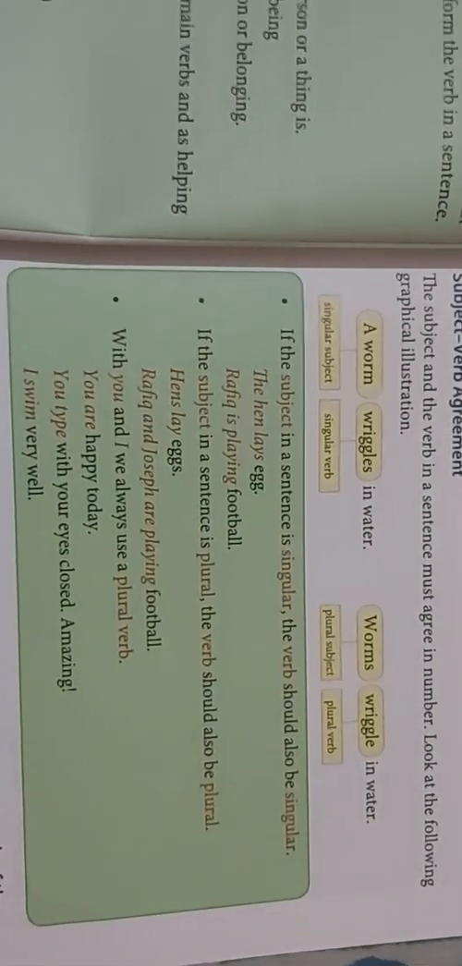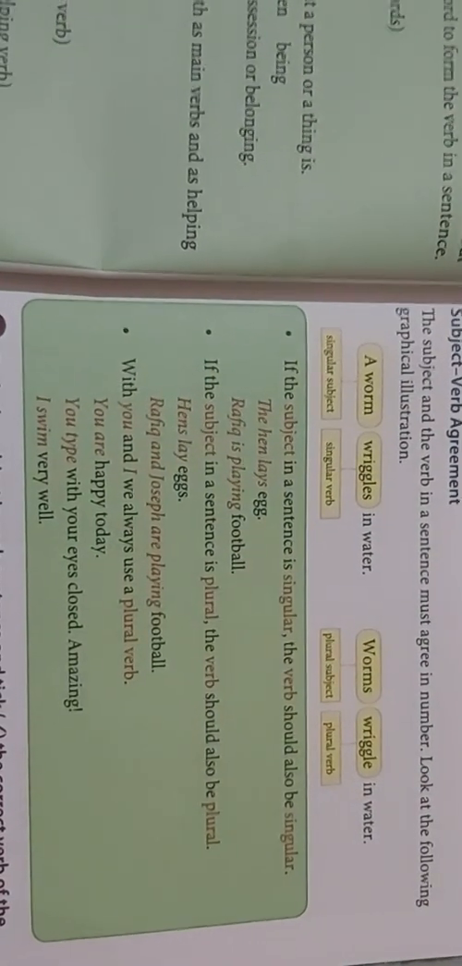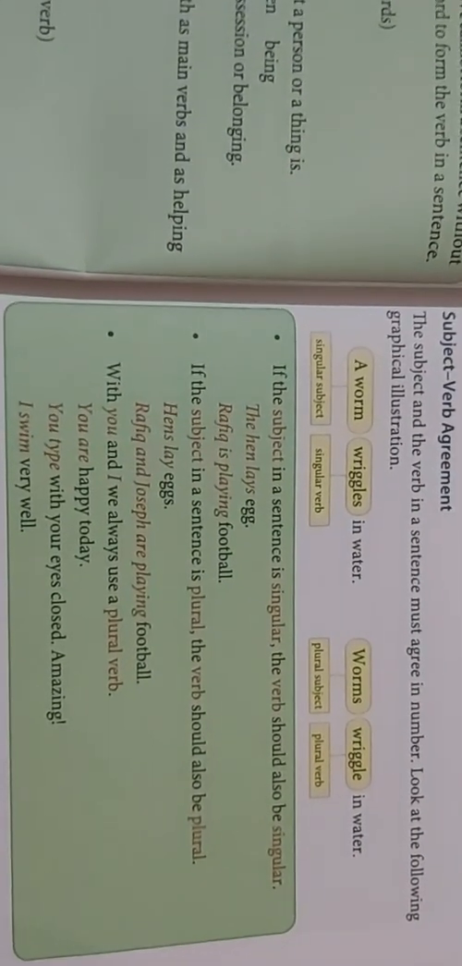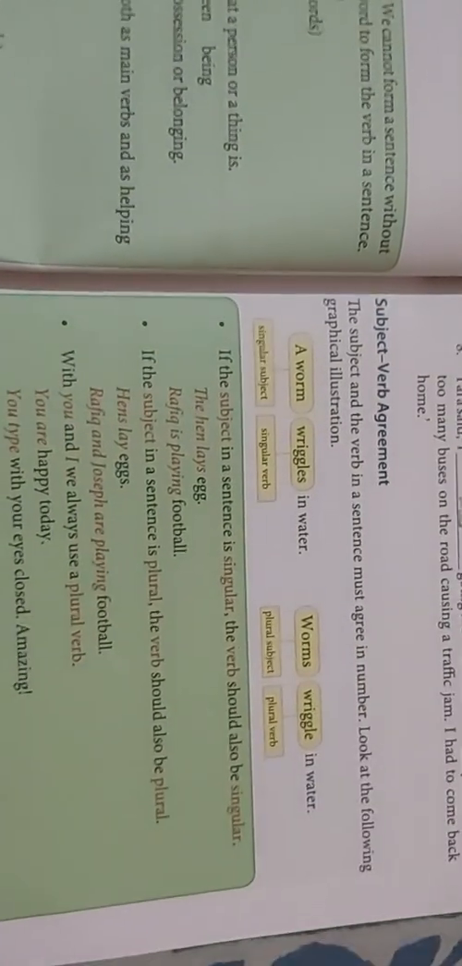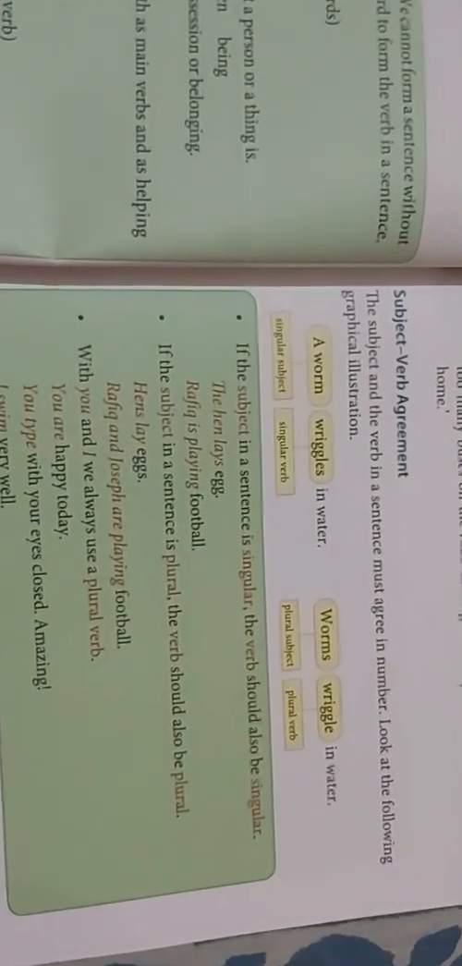Now the first rule is, if the subject in a sentence is singular, the verb should also be singular. For example, the hen lays egg. So the hen is singular here and lays is again singular. Okay, so the verb also has to be singular.